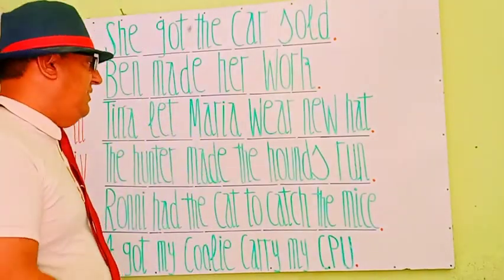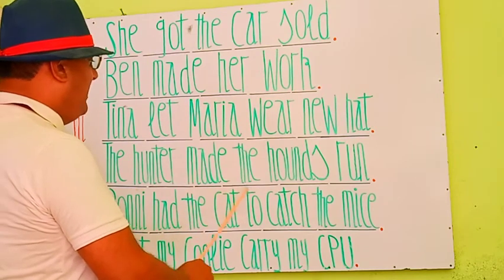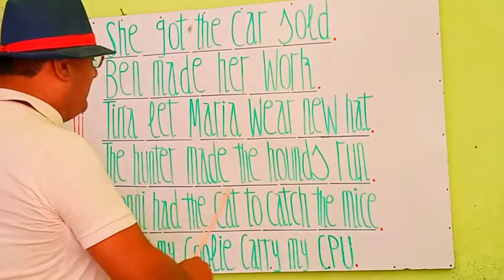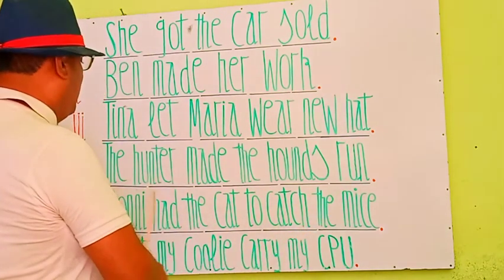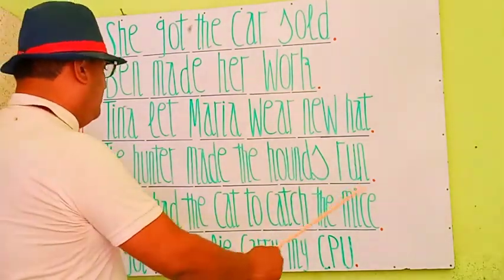Let's see the next phrase with the causative verb. Next one is the hunter made the hounds run. शिकारी ने शिकारी कुत्तों को भगाया.